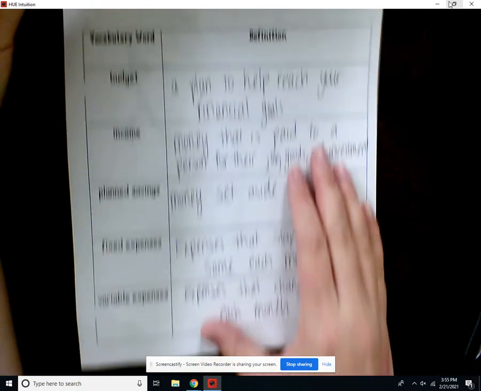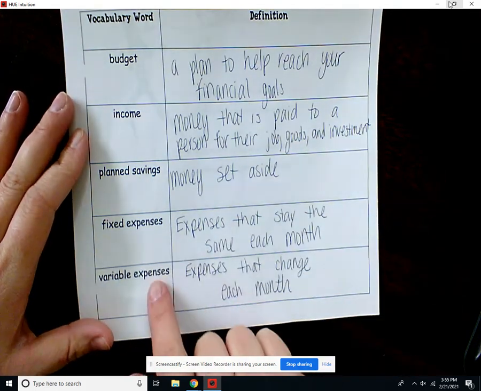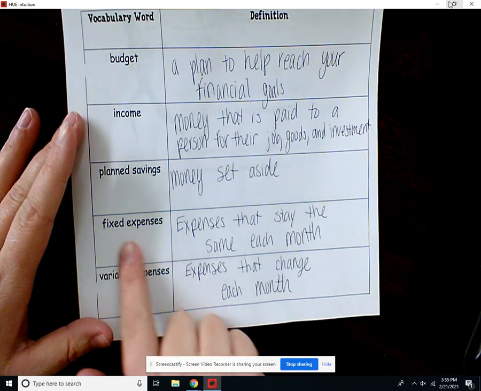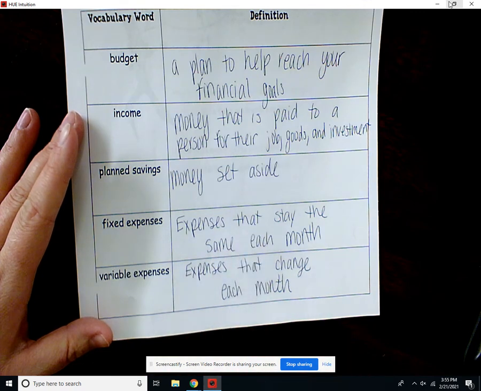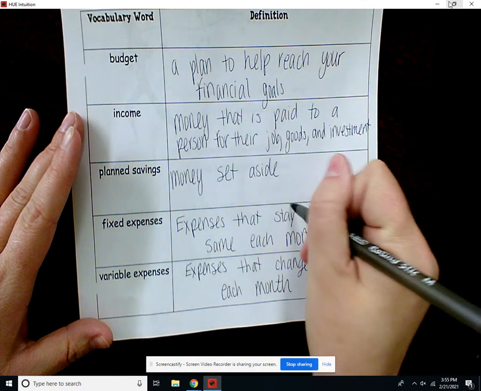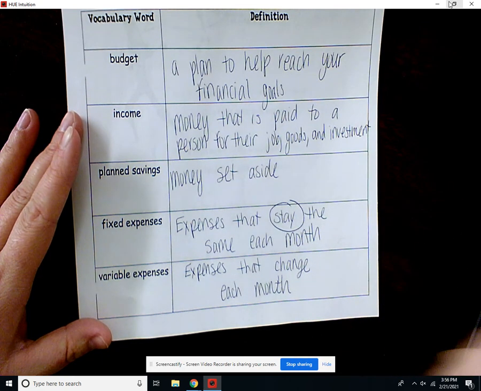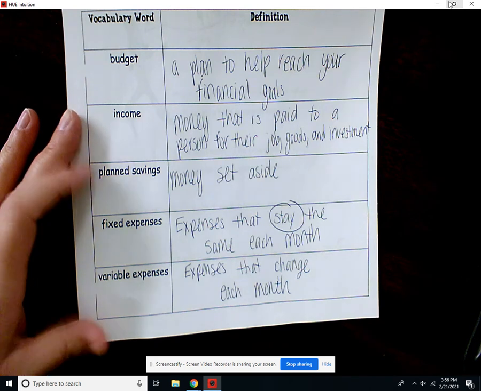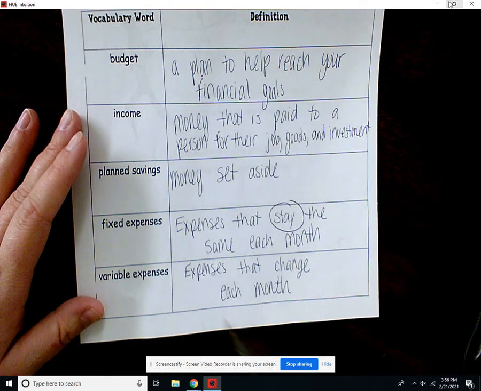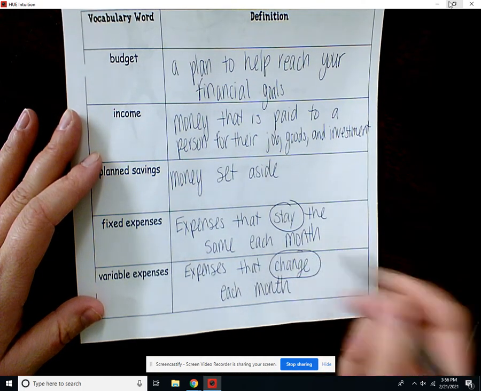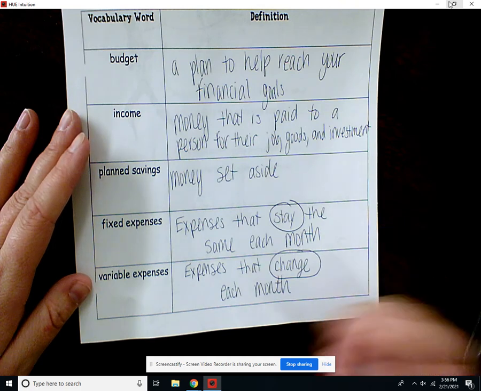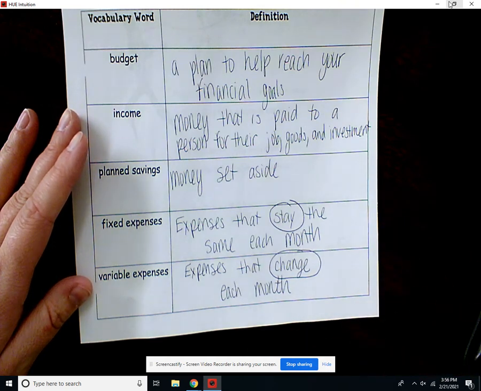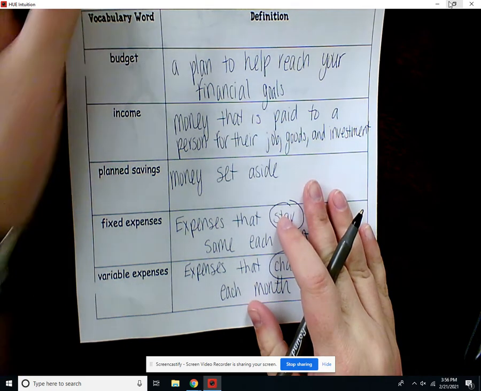So the big thing about this section that we're going to look at is fixed and variable expenses. Fixed expenses are expenses that stay the same each month. And the big part of this is stay. So that means you pay $20 every single month for your cell phone bill, or you pay so much for your rent. Variable expenses are expenses that change each month. So that could be your water bill, your electric bill. Those are going to change because the more you use, the more you pay, or the less you use, the less you pay.